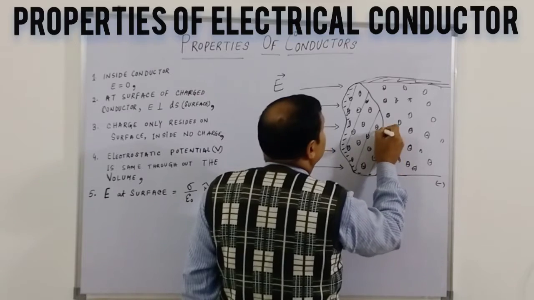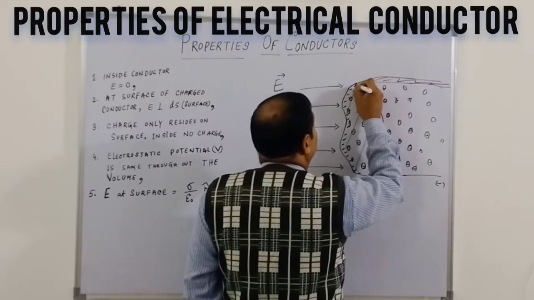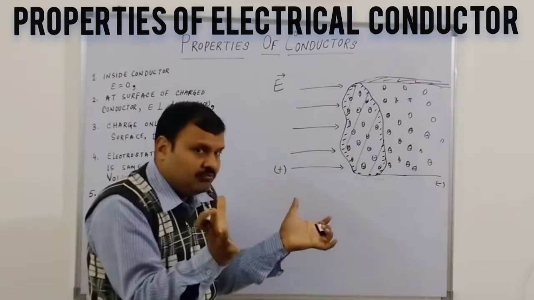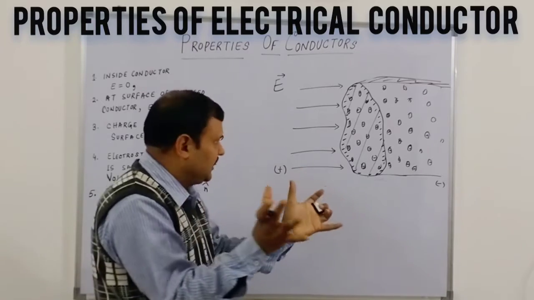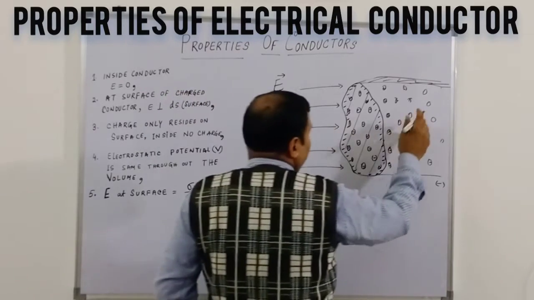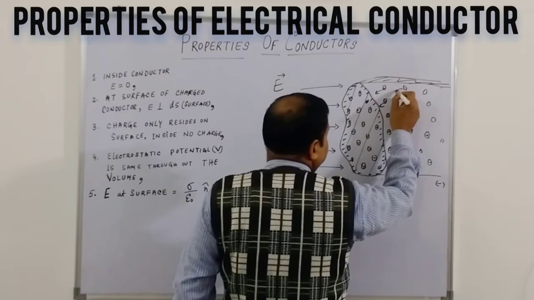I am saying it is a cross section, so I am showing the whole cross section exposed, a bigger one, like a wooden log. So all this electron charge will come to this side.